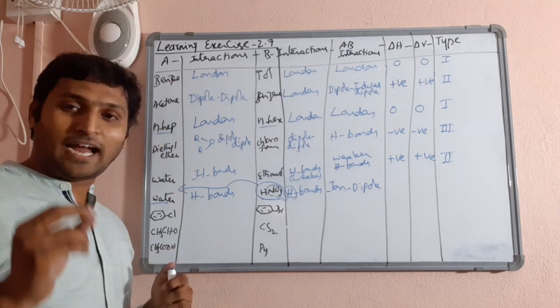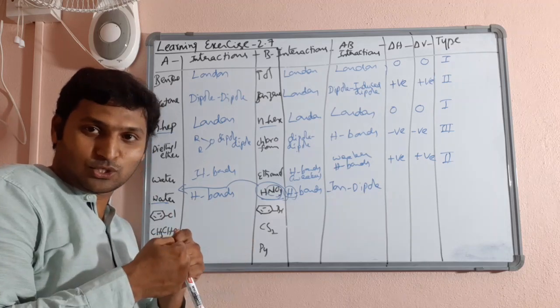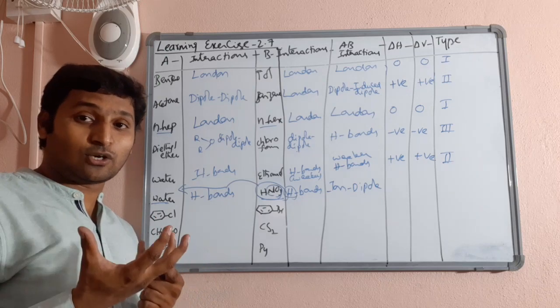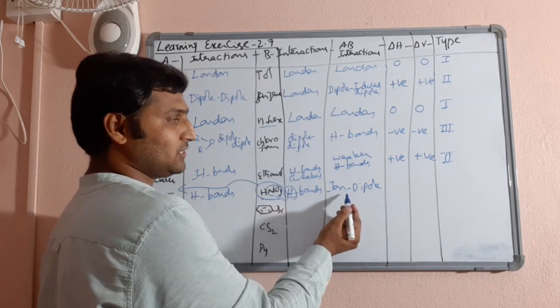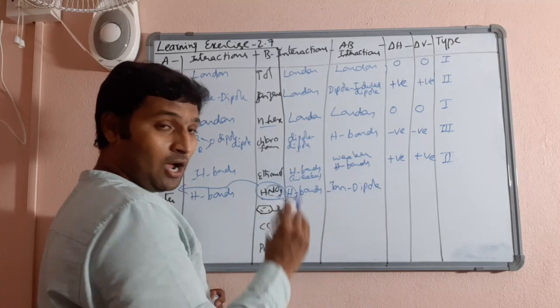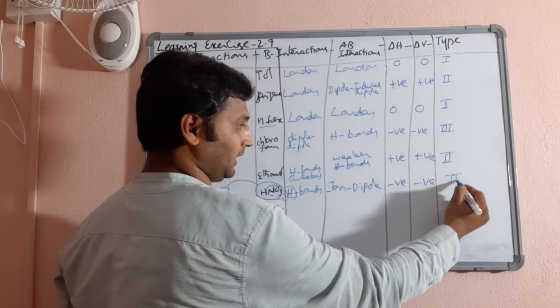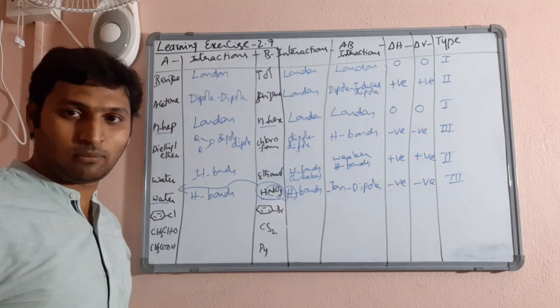Why? See, in hydrogen bonds it is partial charges that are holding the particles together, whereas here one of the particles has real charges. So electrostatic forces will be comparatively stronger. So ion dipole interactions are stronger. So they have formed stronger bonds, so energy will be released, volume will be lesser than expected, and it will be type 3. So the mixture of water and nitric acid will be type 3.